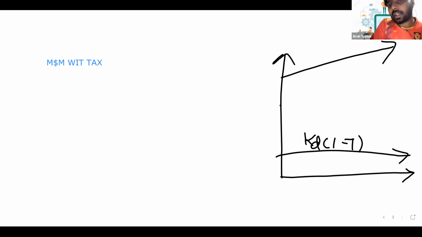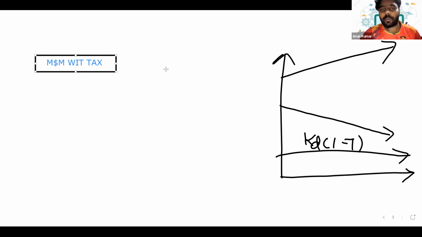As a result, the WACC will go down as the level of debt increases. So the company needs to take the maximum level of debt so that the WACC will be minimum. That's what they have concluded in the M&M with tax formula.